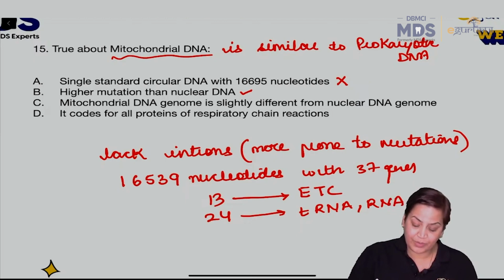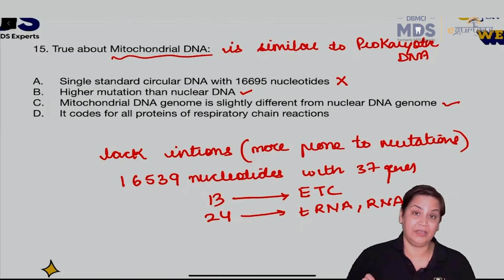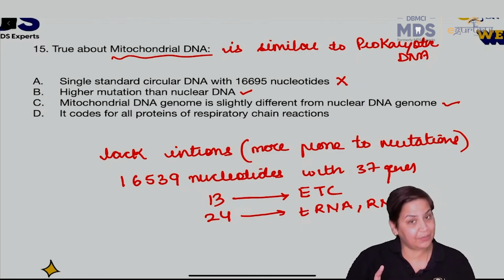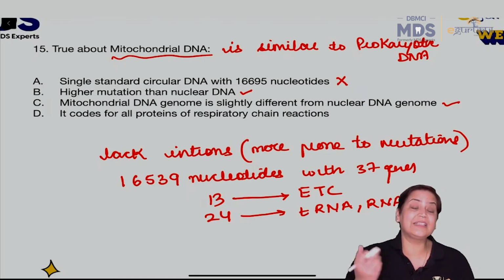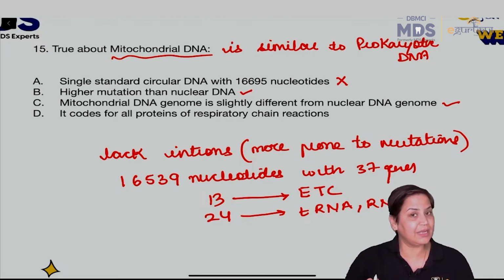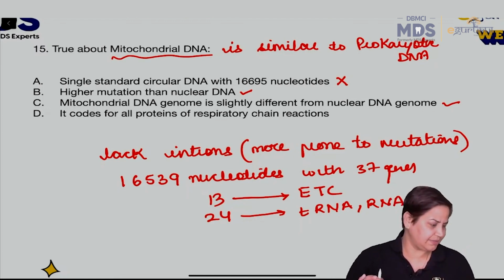Mitochondrial DNA genome is very different. It resembles that of prokaryotes, and that is why हम ये भी कहते हैं कि mitochondria is a semi-autonomous organelle. Why is it a semi-autonomous organelle? Because it has its own set of instructions. अपना DNA होता है इसके पास, ठीक है?